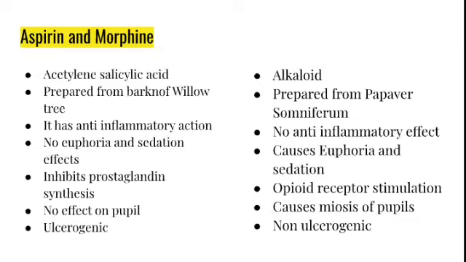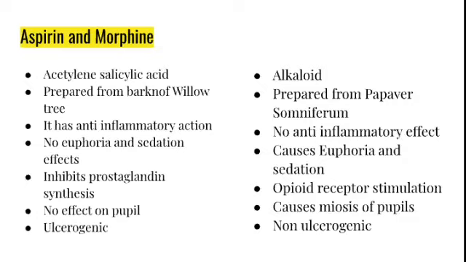What is the difference between aspirin and morphine? There is a question which was asked before, aspirin and paracetamol, and here they have asked the difference between aspirin and morphine. As you all know, aspirin is an NSAID, whereas morphine is an opioid. Of course, you can write that also as a difference. Aspirin is acetyl salicylic acid, and morphine is an alkaloid. So aspirin is an acid, whereas morphine is an alkaloid.